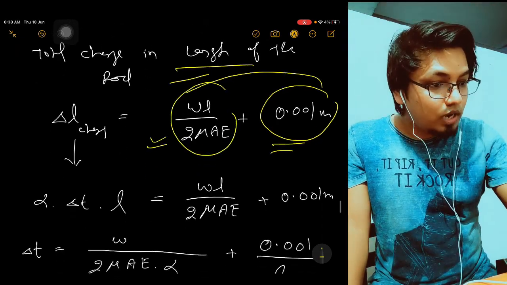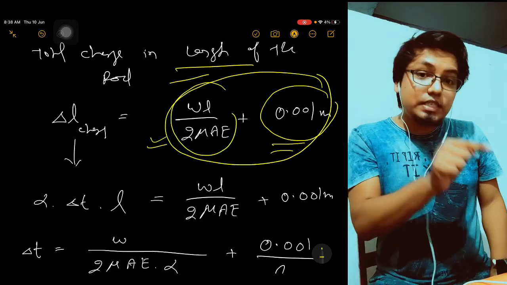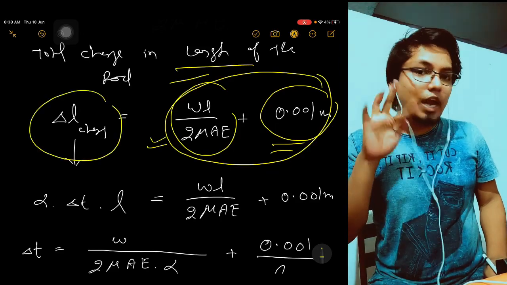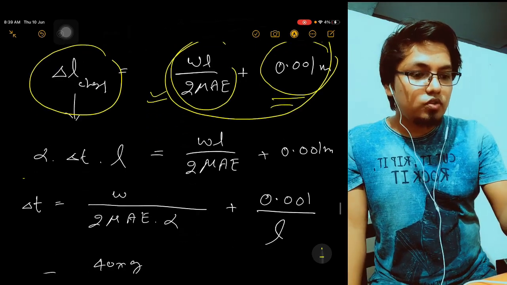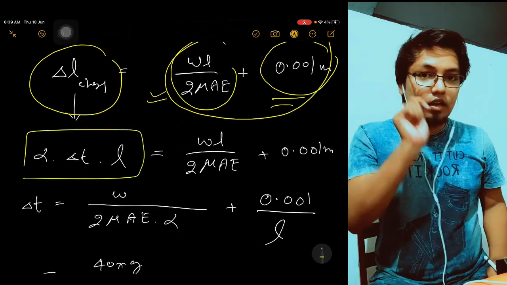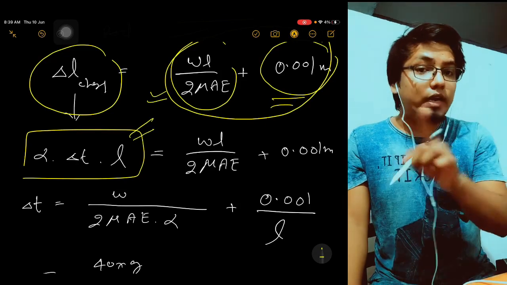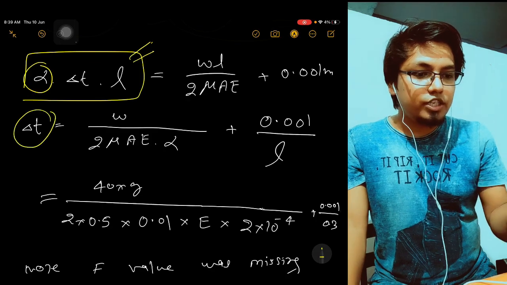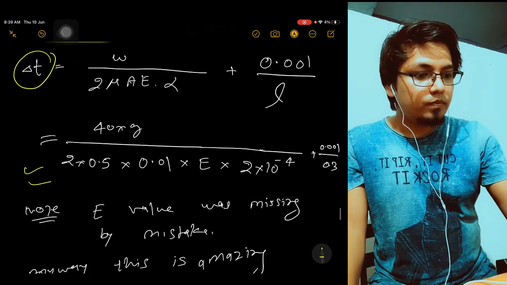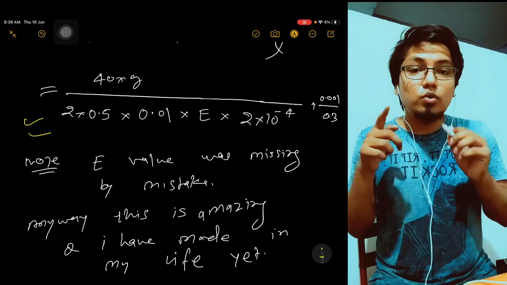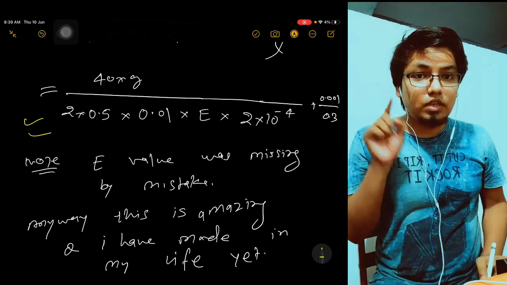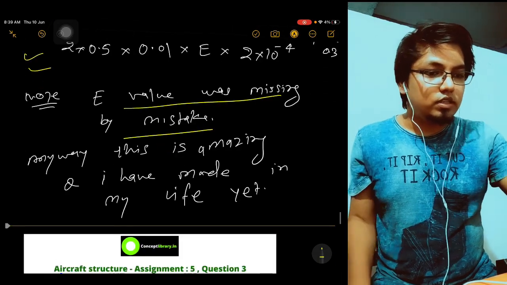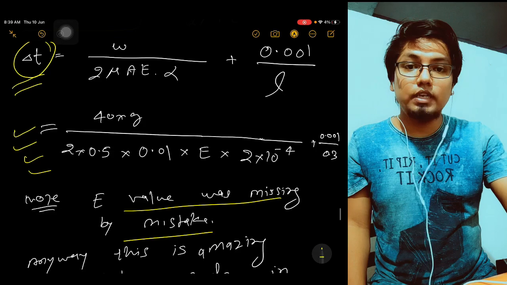So this total change in length is responsible for the temperature rise. How much temperature should we raise? Apply the basic formula, alpha del T L, where L is the original length, that is 0.3 meter for the rod, and alpha is given. Now rearrange the equation and substitute all the values. And one thing, I forgot to give the E value in the question, it was missing by mistake. Anyway, this is the concept to solve the numerical. We can find del T here.